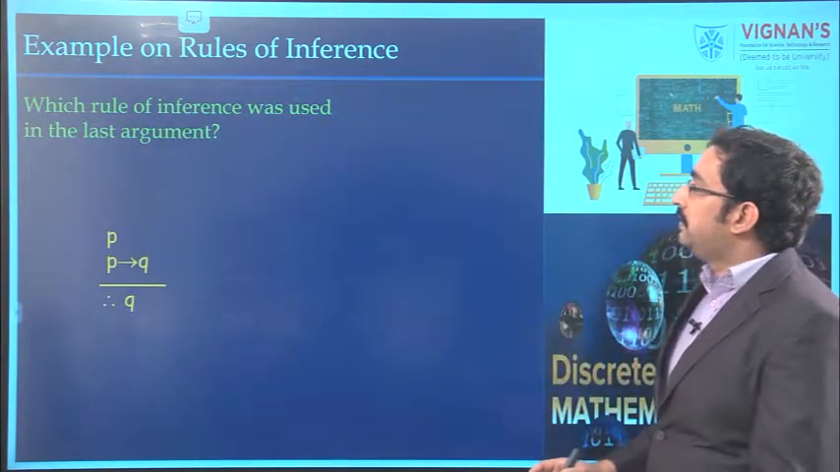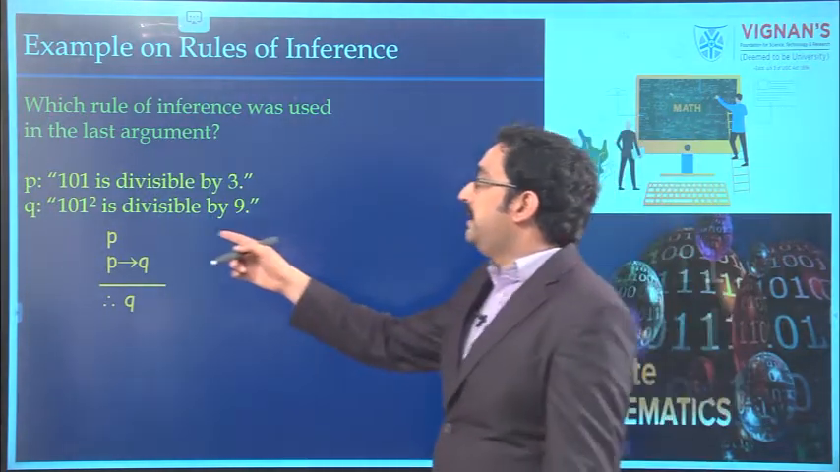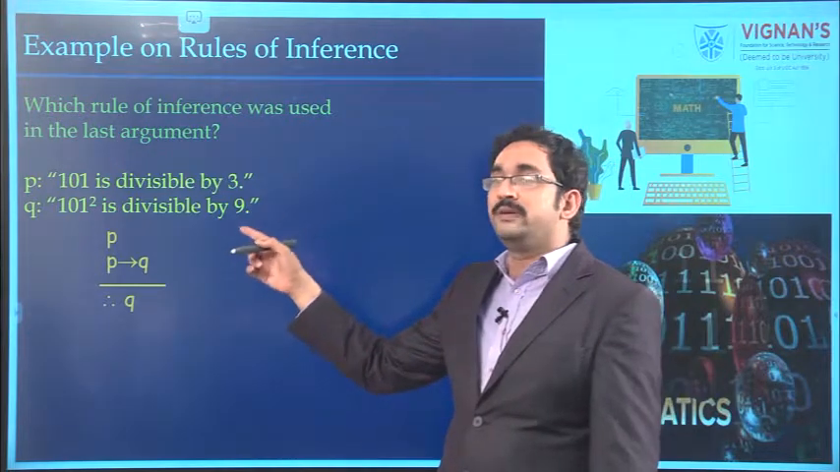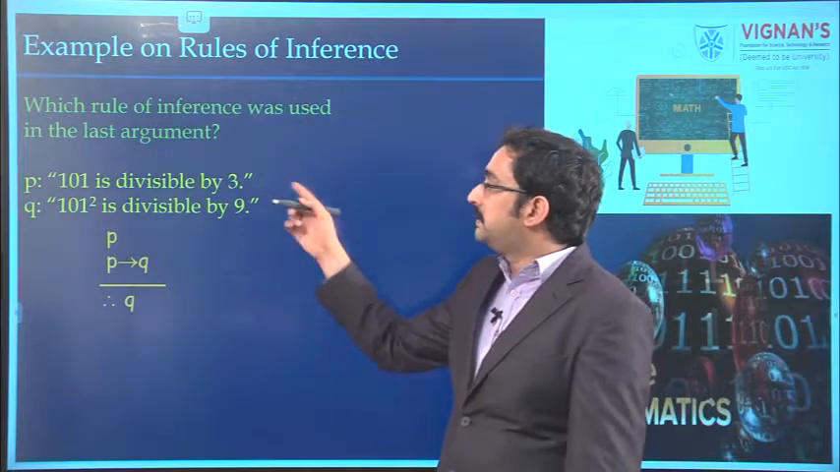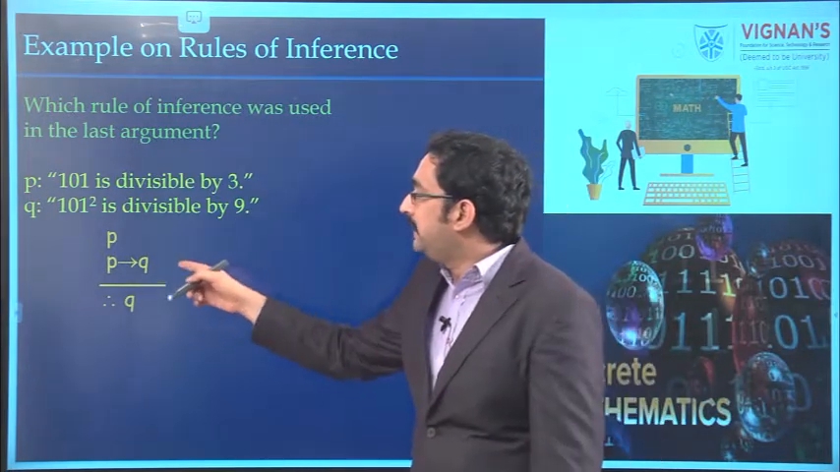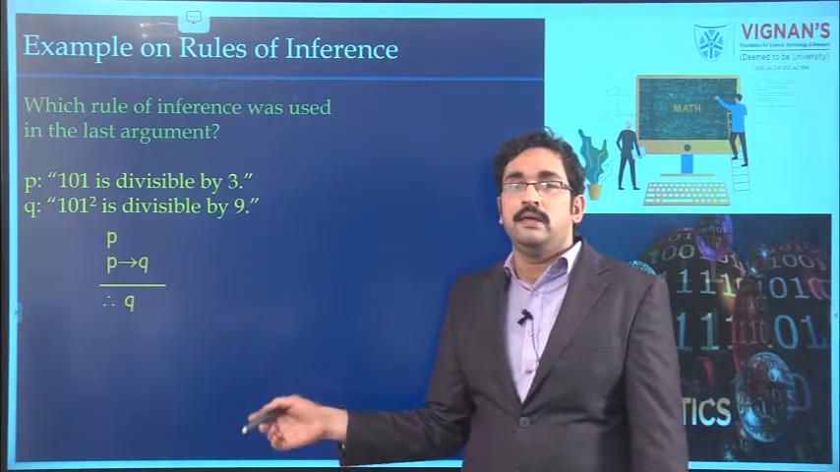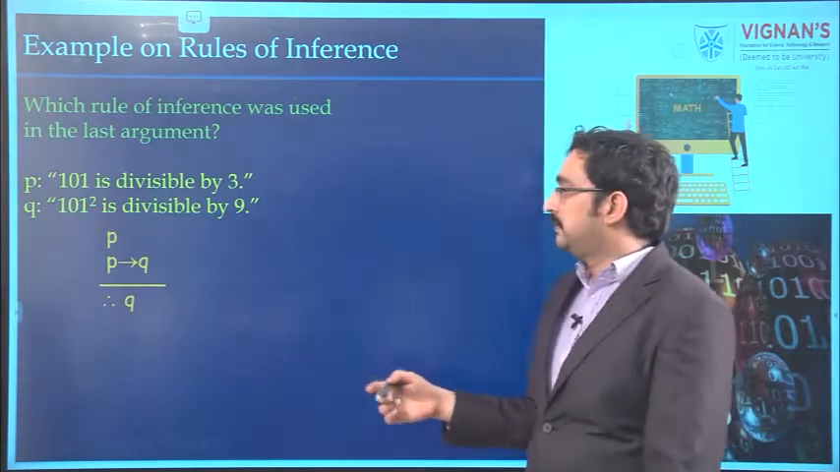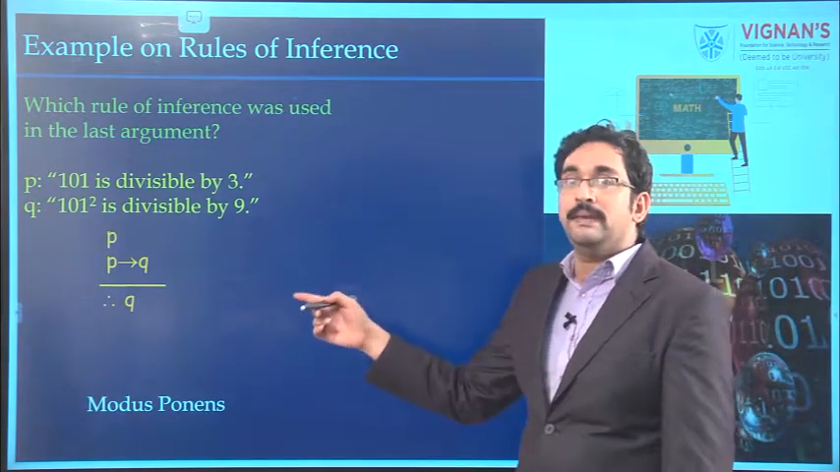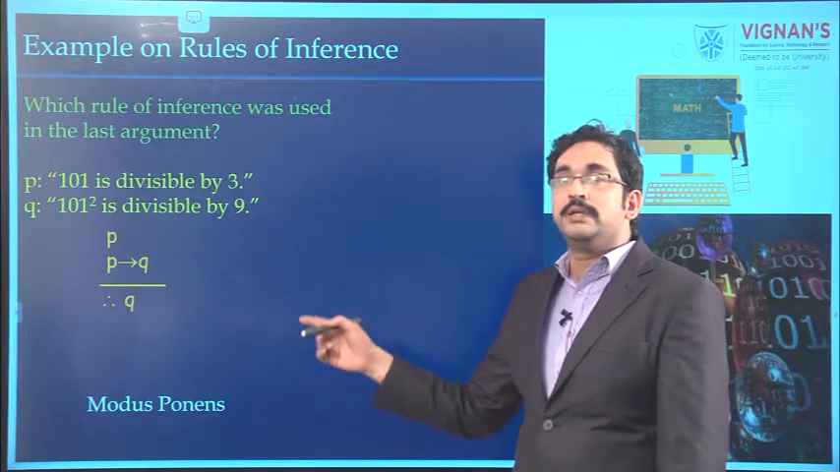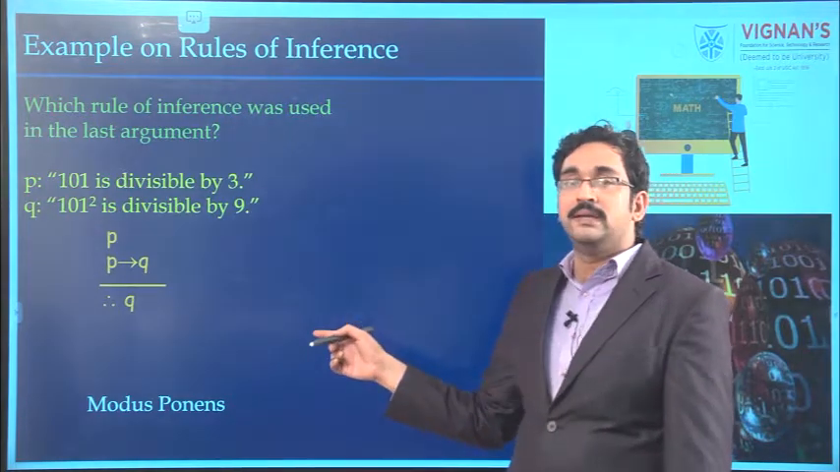See the next one. Which rule of inference is used in the last argument? Here P is assumed as 101 is divisible by 3, Q as 101 squared is divisible by 9. So the given proposition can be written as P implies Q, P, therefore Q. It is given, and we have to identify which rule of inference is suitable for it. We know that it is modus ponens, that is, P implies Q, P, therefore Q. That rule is related to modus ponens. So the solution for this is modus ponens.